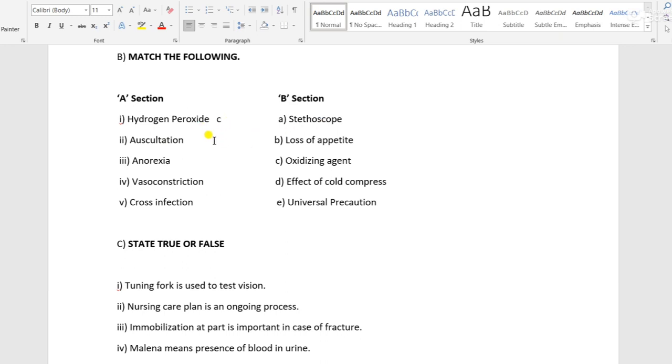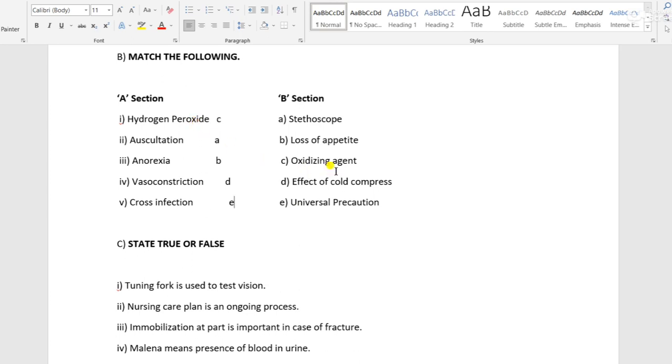So for auscultation, A is the answer. Anorexia means loss of appetite. So here it is B. Then vasoconstriction is the effect of cold compression. So the answer is D. Cross infection is a universal precaution. So the answer is E.